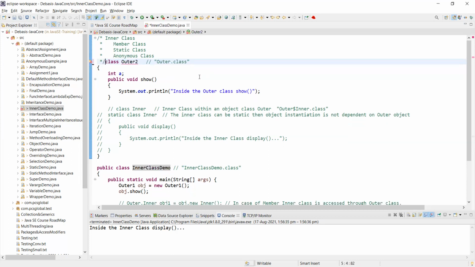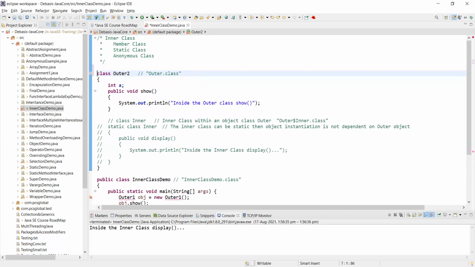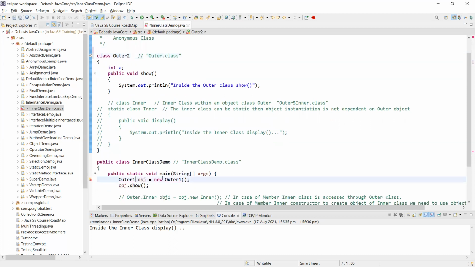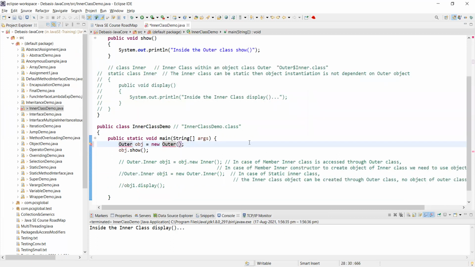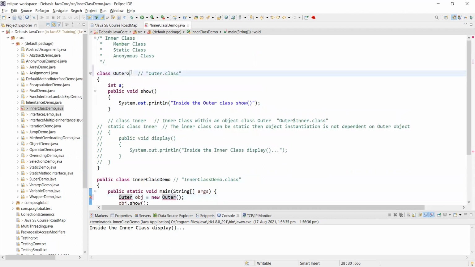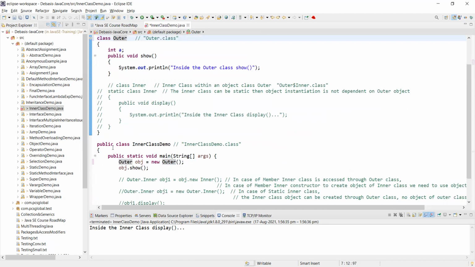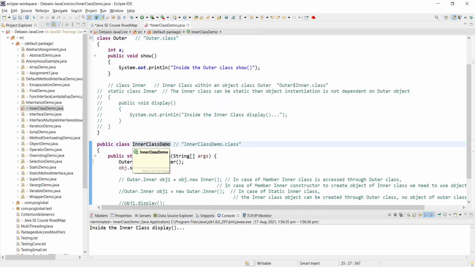So what is happening here is, Rehan, since we can only have one public class within one file, that public class is the one which will be created during the runtime.